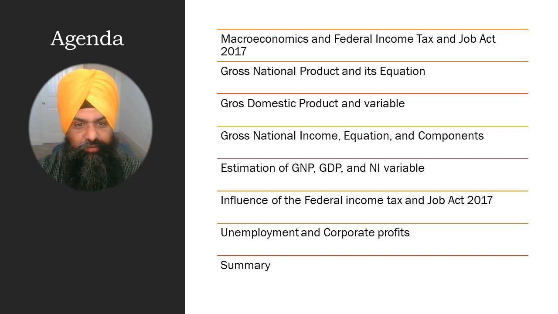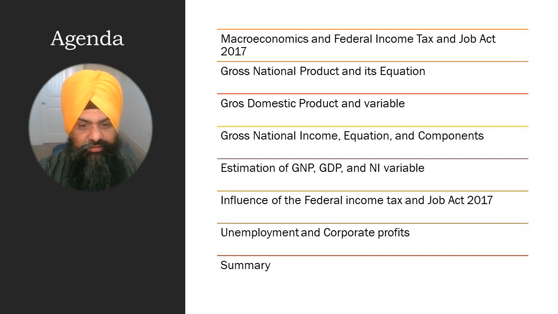What are the Federal Income Tax and Jobs Act of 2017? What is gross national product and its variables? Gross national income, its equations and components. A broad overview of gross national product, gross domestic product and national income and how to estimate and calculate them.